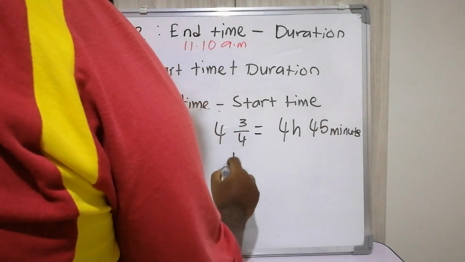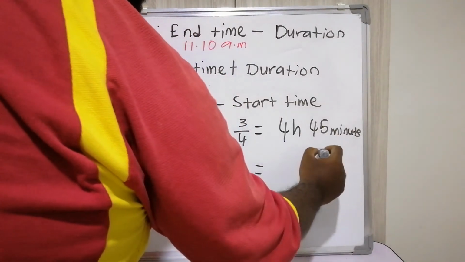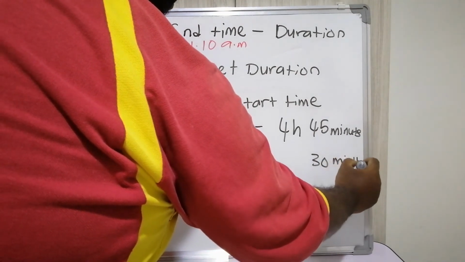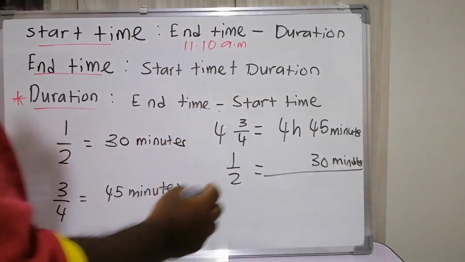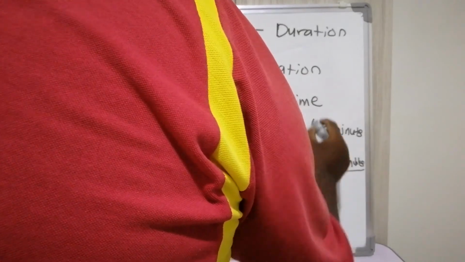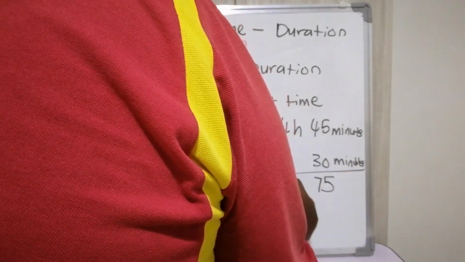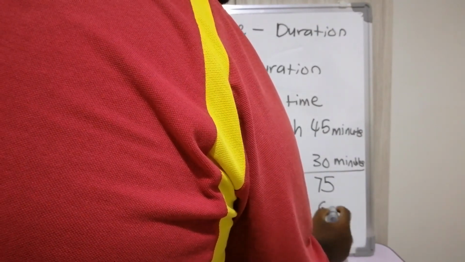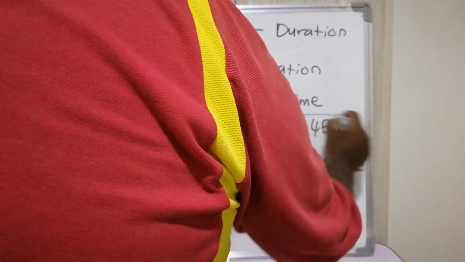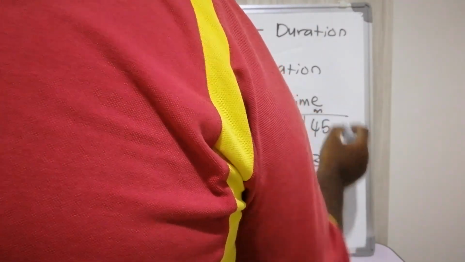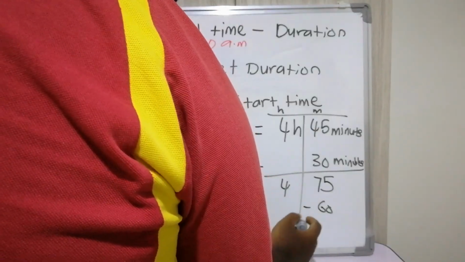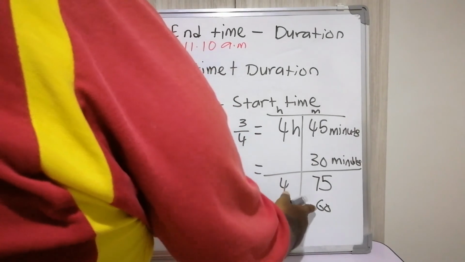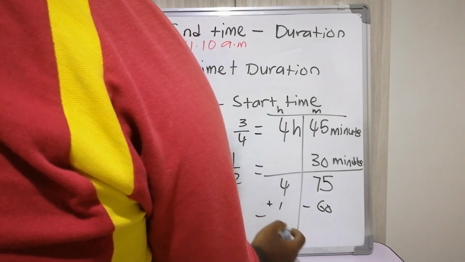And refueling for half an hour, so 30 minutes. When the minutes exceed 60, we minus 60 and plus 1 in the hours.